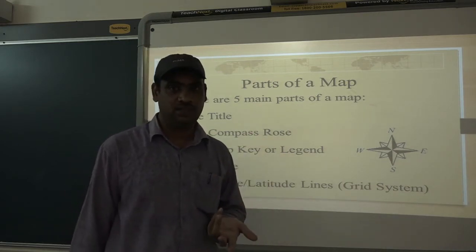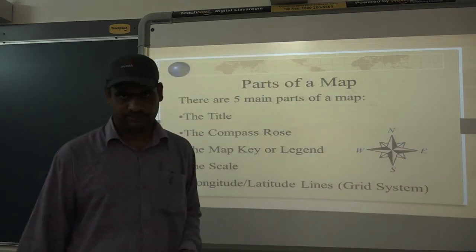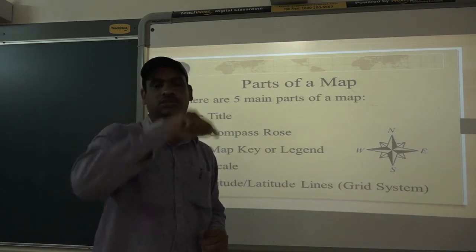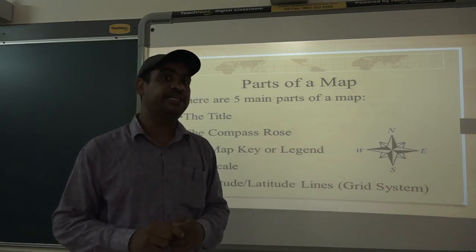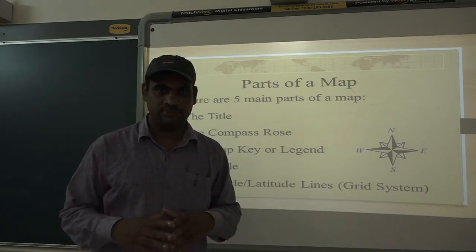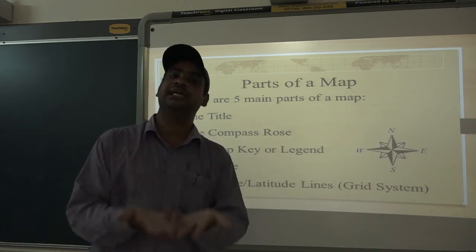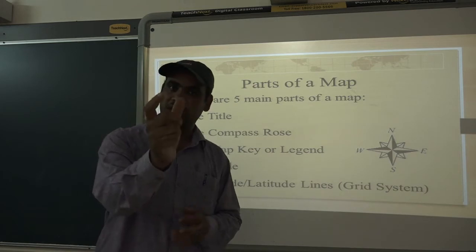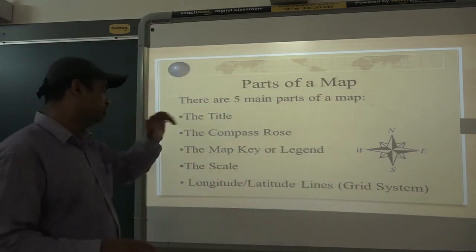That is the key factor of the map. Legend is generally written on the right side corner. For example, you must have seen a circle with a dot in it. It indicates the state capital or national capital. That is also important. We can't always write words, so we have to use symbols, and one symbol can be useful for the whole map.